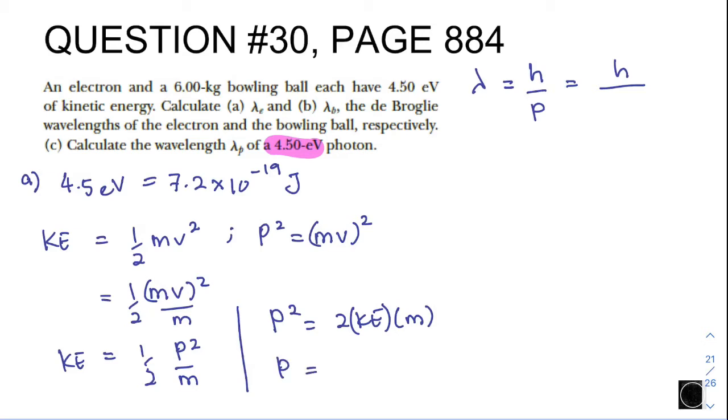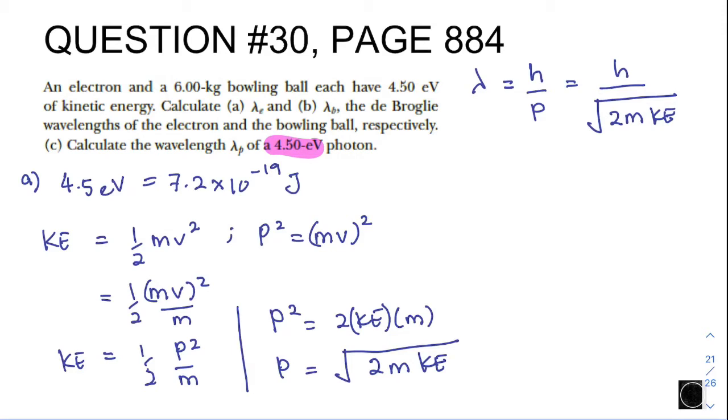If it is only p, it is the square root of 2m KE. Then we're going to substitute it here. Momentum is equivalent to the square root of 2m kinetic energy.